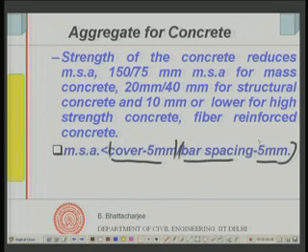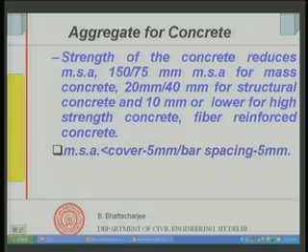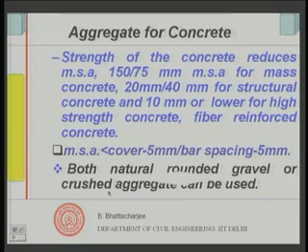So, you select the maximum size of the aggregate according to this, but remember higher the MSA, lesser will be your water requirement. So, you try to find an optimal from consideration of this, whatever is maximum possible, you use that. Both natural rounded gravel or crushed aggregate can be used, and they are used effectively. You know the behavior, then there is no problem, because we know that rounded gravel would reduce my water requirement significantly.